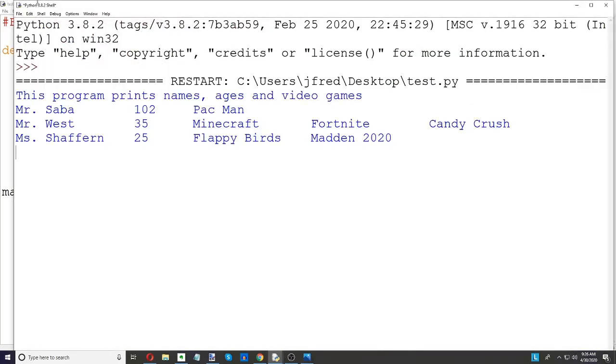So F5. Look how nice that is, too. By using that tab, I got everything to mostly line up pretty nicely. Now, the only thing that would be a problem is if one of those names were too long, like if I did Flappy Birds and it was too long, it started to come over here. Then I might have to do some adjusting. But just with that simple \t, it prints pretty well. Okay, so that looks pretty good.